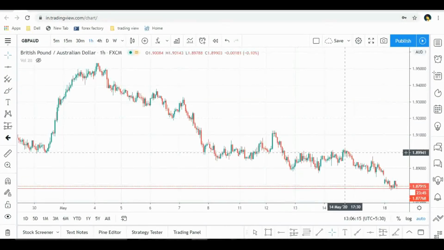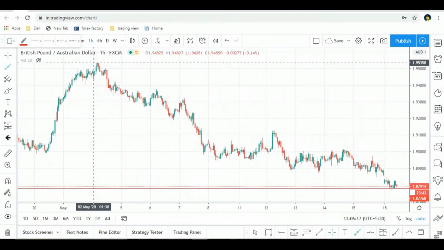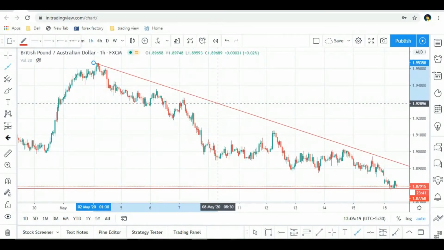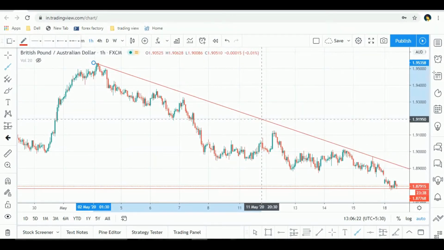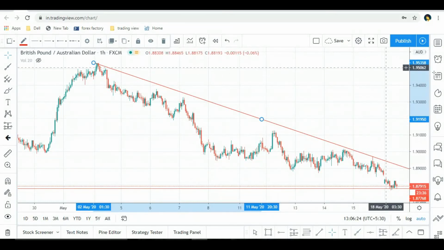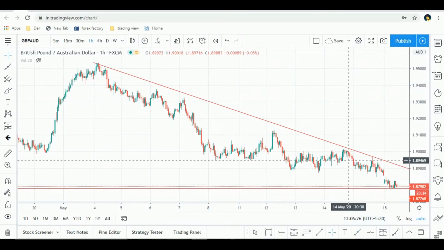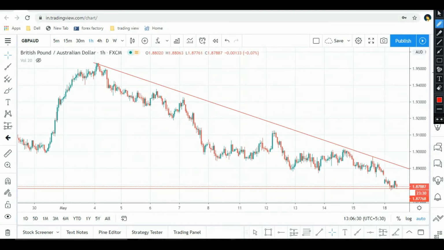As you can see, price is randomly going in a downtrend, and what I have done here, I just marked this place as a support, okay, and I just looked back.